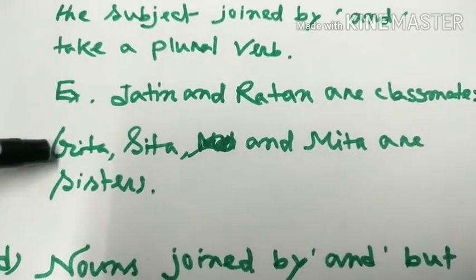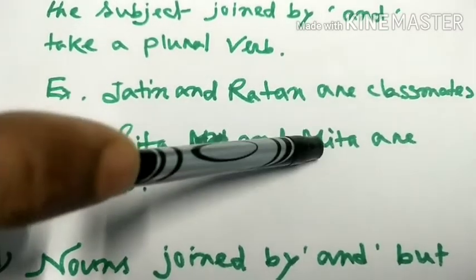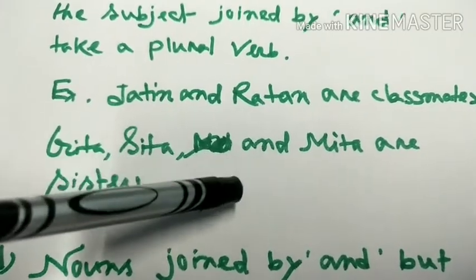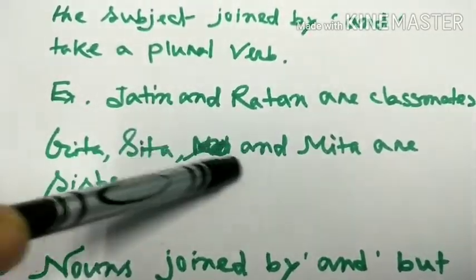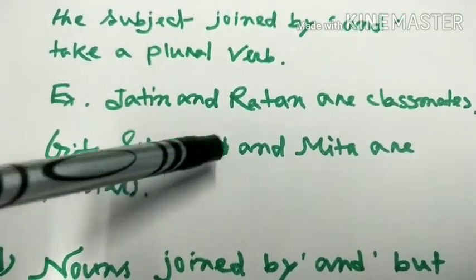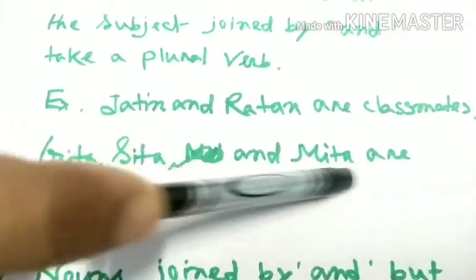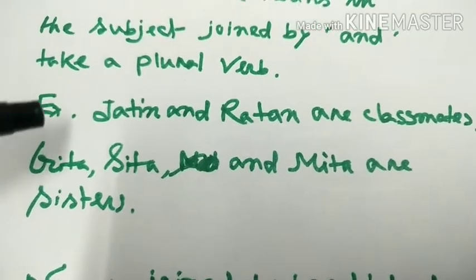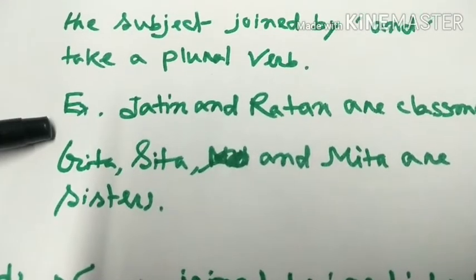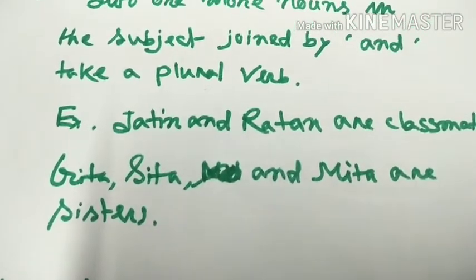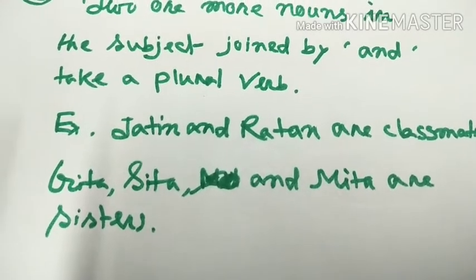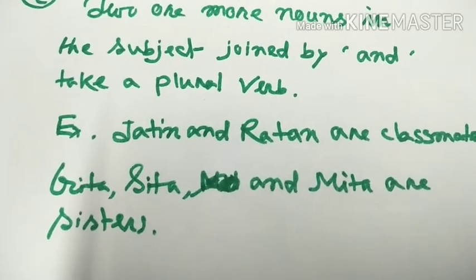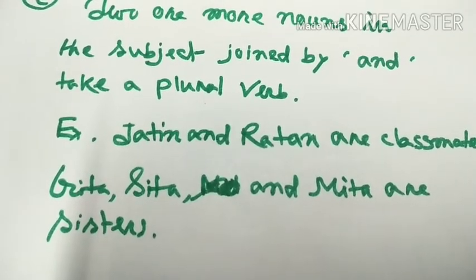You see, here Geeta, Sita and Mita, that means three nouns are joined by and and comma. So we have to use here are, that is in plural form. In brief, if two or more nouns in the subject are joined by and, take a plural verb.